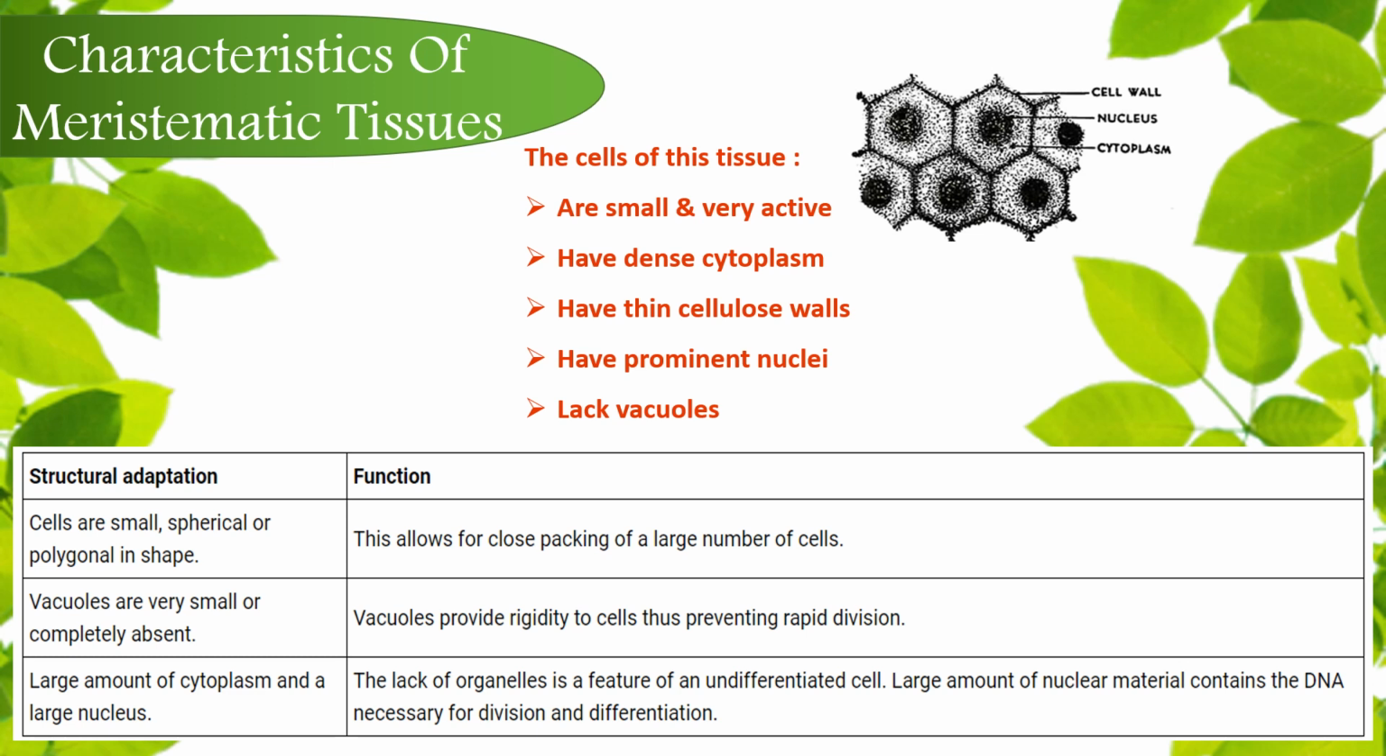And the cell contains a large amount of cytoplasm and a large nucleus, leaving no space for organelles, because the specific organelles are not required as the cell does not have to do any function. Right, so by looking for these features, we can identify a tissue to be meristematic or not.